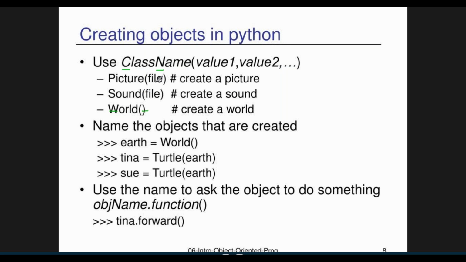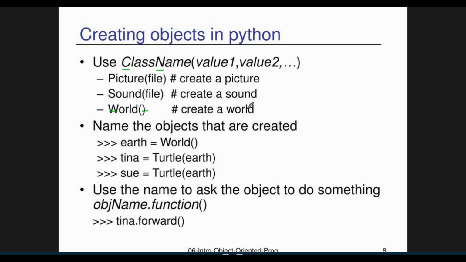So here, picture: file, create a picture. Sound: file, create a sound. World: create a world. So here you pass the class name, but inside the class, picture is one method, sound is one method, world is one method.